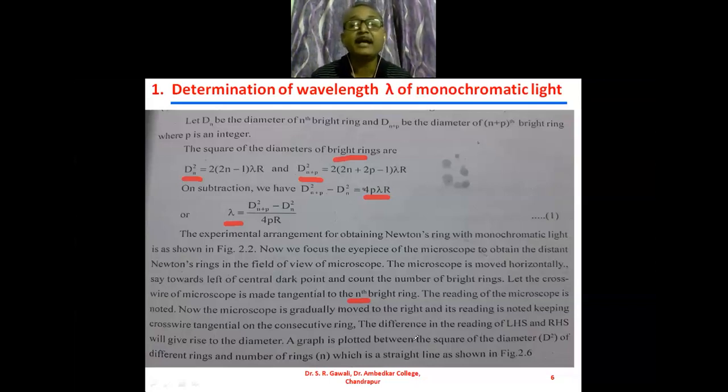And if we plot a graph between the square of the diameter of the different rings and the number of rings n, we get a straight line as shown in the figure. We will obtain the diameter of the different rings, and we will take this graph between the square of the diameter of the ring and the number of rings.